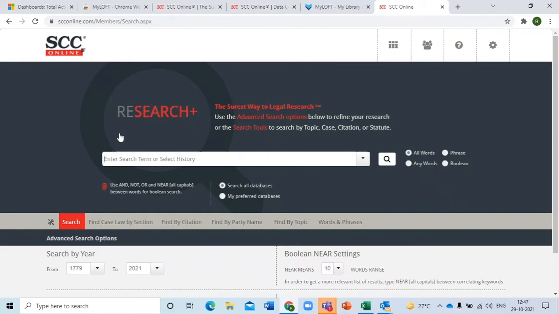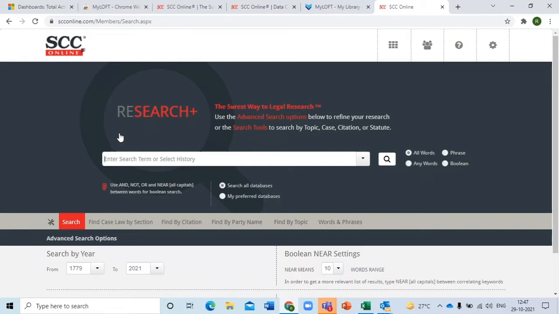But when you come to legal research software, it's legal research. That means the area, the boundary, has already been marked. It's not going to go beyond the legal fraternity. So writing that I need judgments from the Supreme Court of India, I need a court judgment, all that is not required. So usually what do you do?